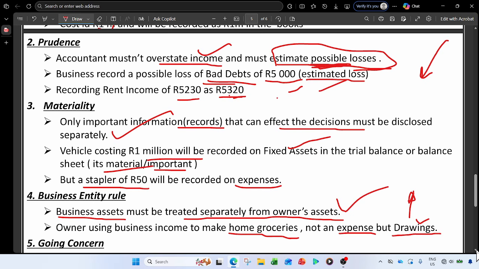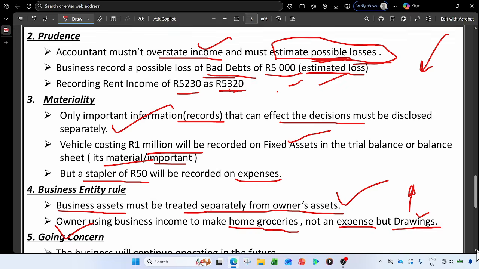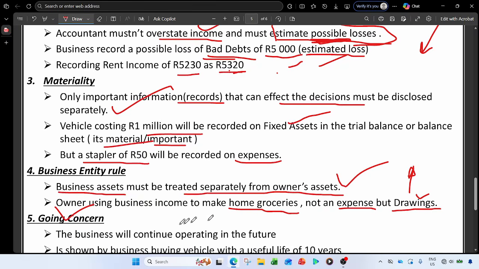The second one before the last one is going concern. As you can see, it is "going", so we are progressing to the future. This principle emphasizes that the business will continue, or it raises the question of whether the business will continue operating in the future.